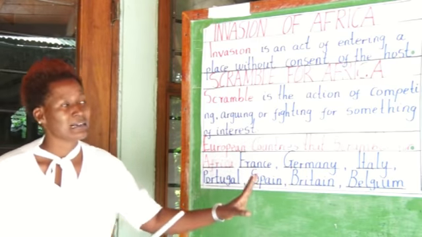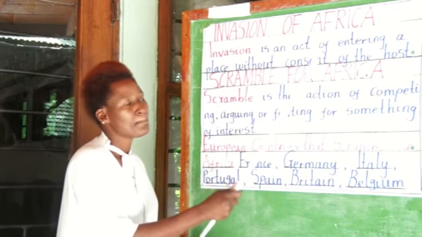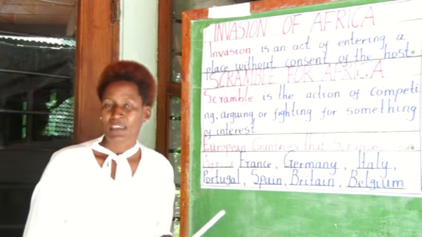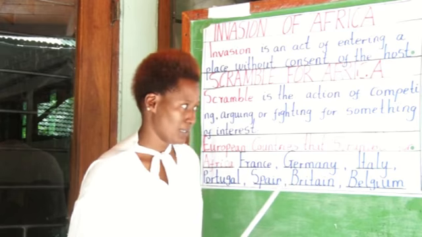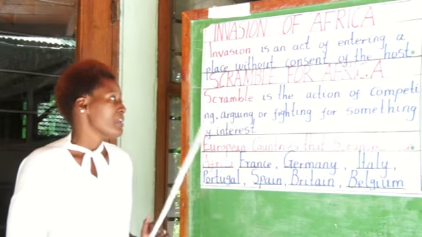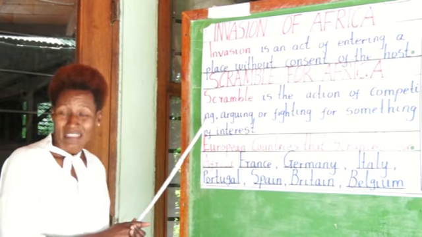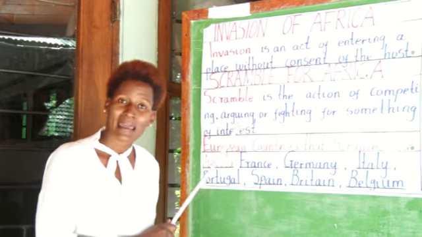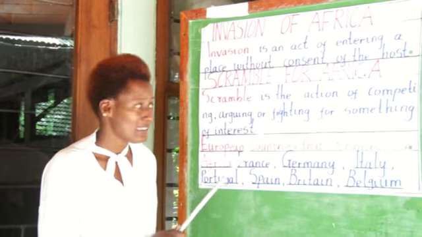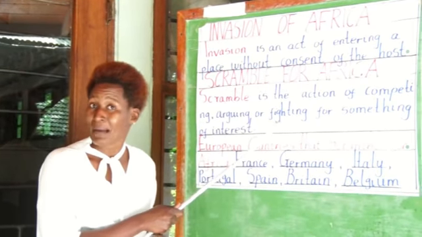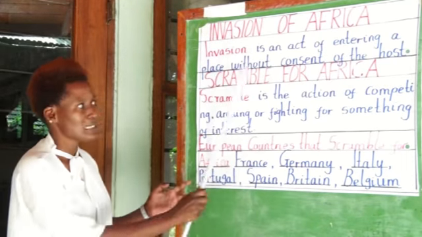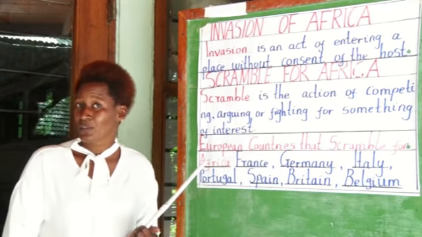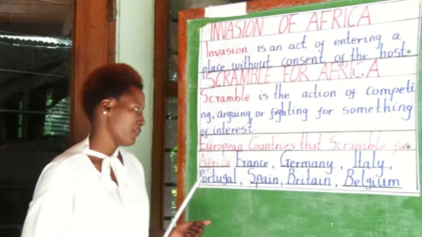We are going to see exactly, as I said from the beginning, some people came here to Africa. We did not welcome them. They just came for their own interest. But when they came, they had to compete. They argued with one another, and they also went ahead and fought among themselves. What was it all about? They were really scrambling for Africa. That's what we are having now, the word scramble for Africa.